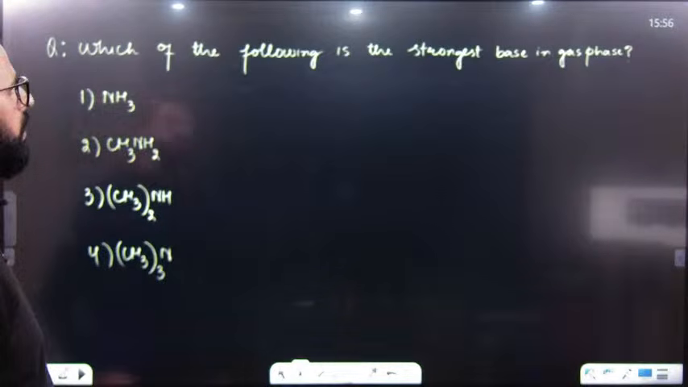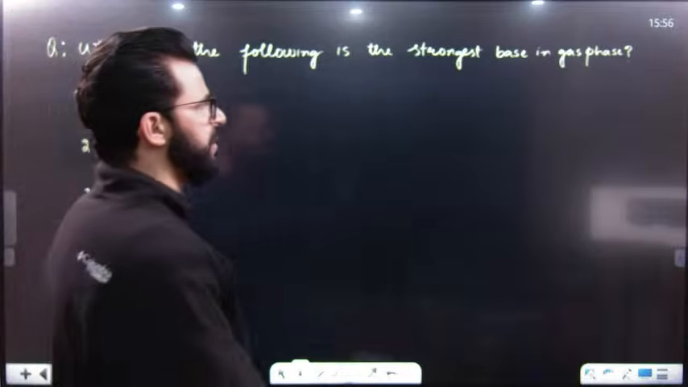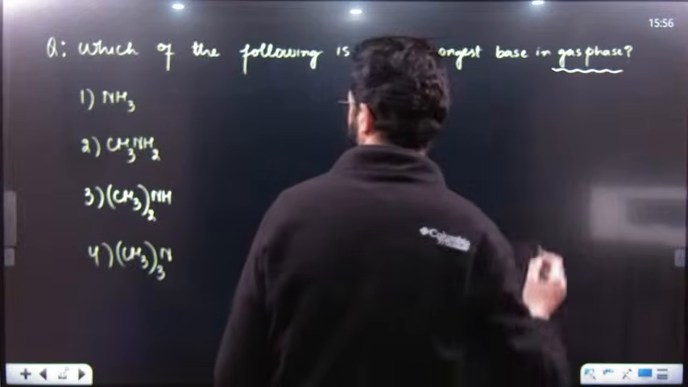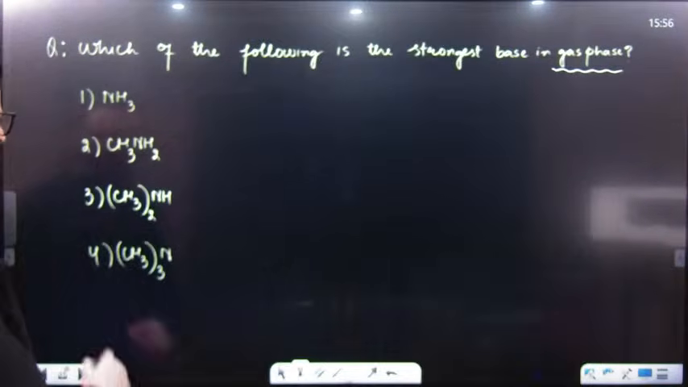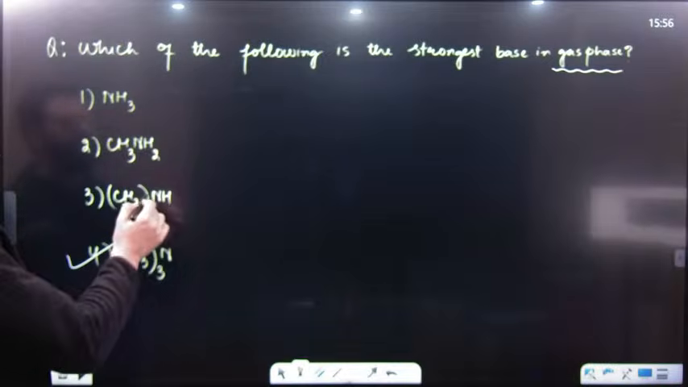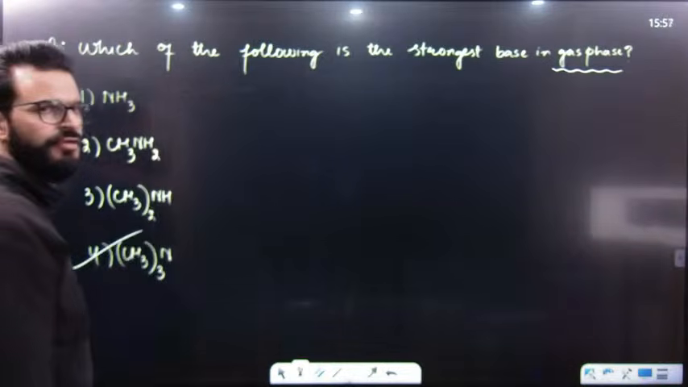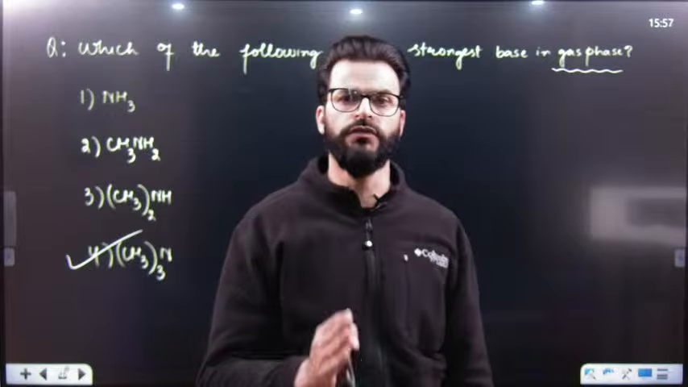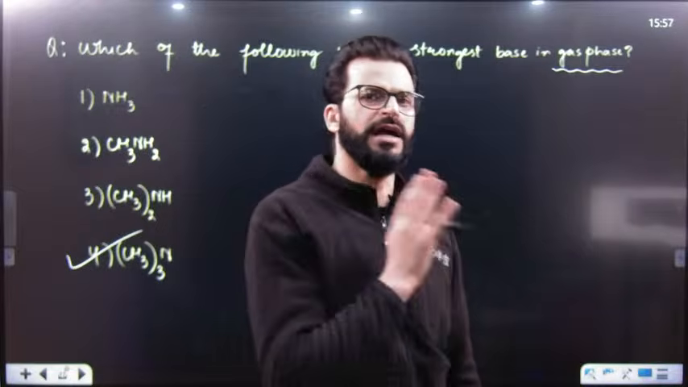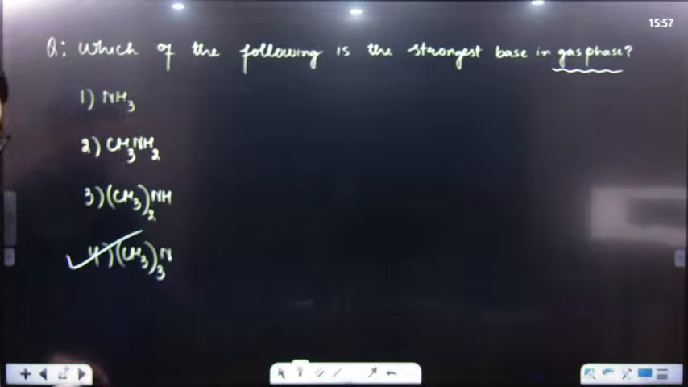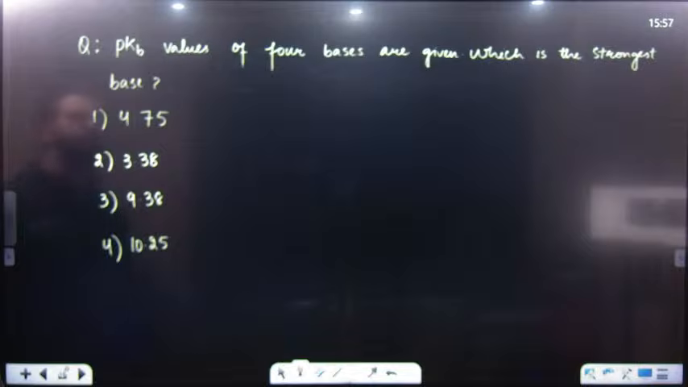After that, next, which of the following is the strongest base in gaseous phase? In gas phase, that is simply tertiary amine, then secondary amine, then primary amine, and lastly, it will be ammonia, because ammonia is always a weaker base than aliphatic amines. This is very, very easy.